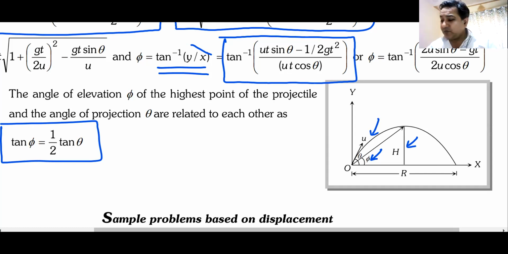How are they related to each other? We are not going to get into the trouble of finding it out. We are going to straight away use the relation tan phi is half of tan theta. Have you noted this down, everyone? These are the small things, but there could be a direct question on this. Tan phi is half of tan theta. Can I move ahead now?